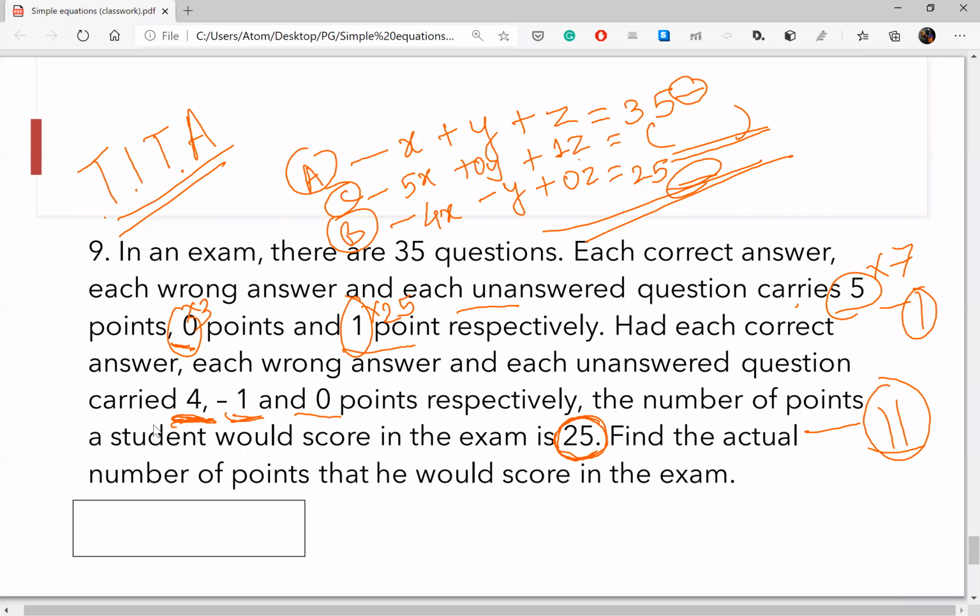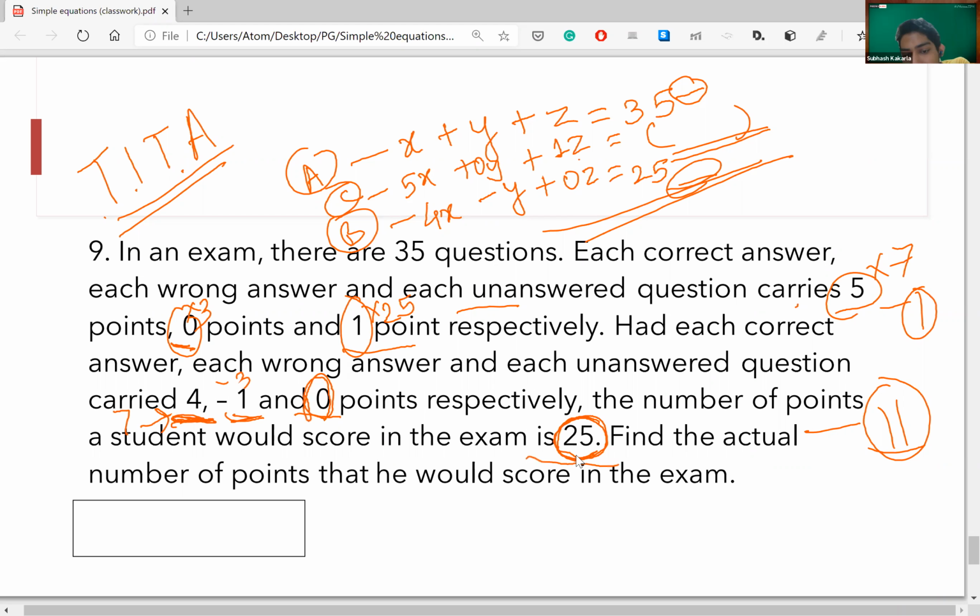Yes. 7 questions right, 3 questions wrong, and I do not attempt any further question. 7 4s are 28. 28 minus 3 would give me 25. And since I am not attempting any questions, and as per the new marking scheme, it's 0. So it will give me 25 marks.